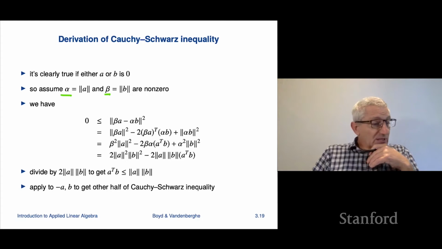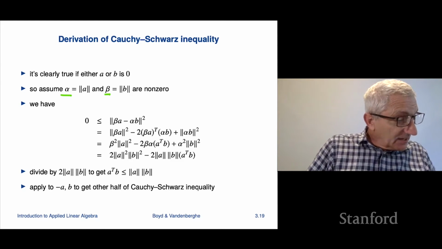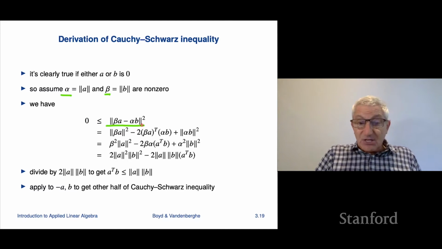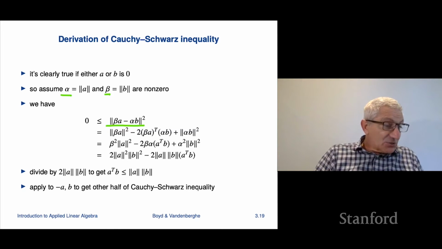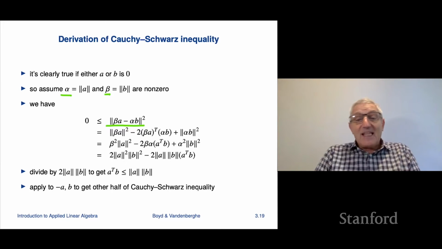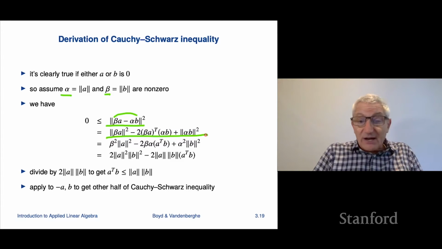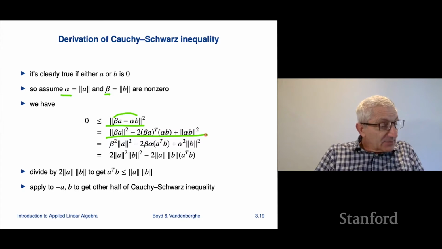Now what we're going to do is simply say that 0 is less than or equal to a particular linear combination of a and b. It's kind of weird, actually. It's the norm of b times a minus the norm of a times b. That's a linear combination. And we're going to expand out the norm squared of this difference, and we get something that looks like this.